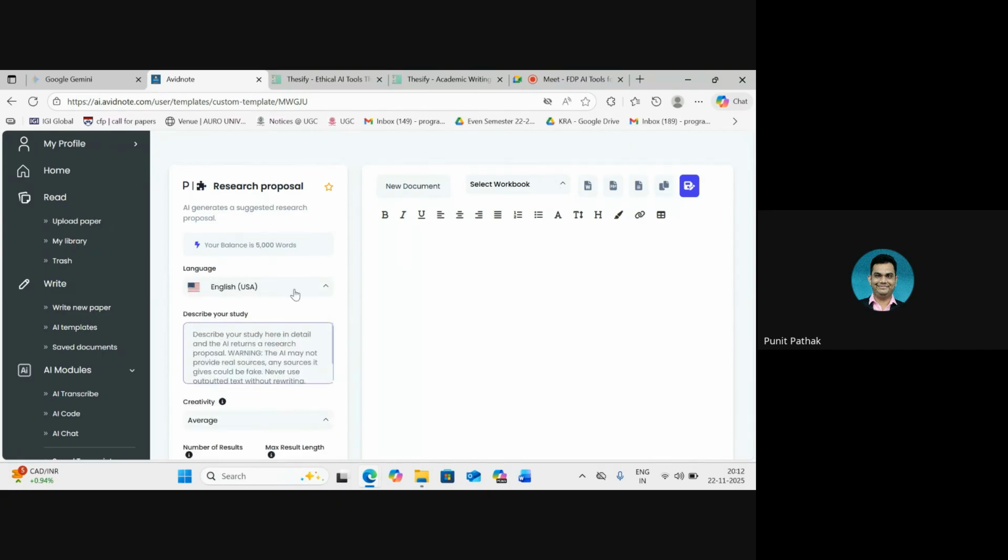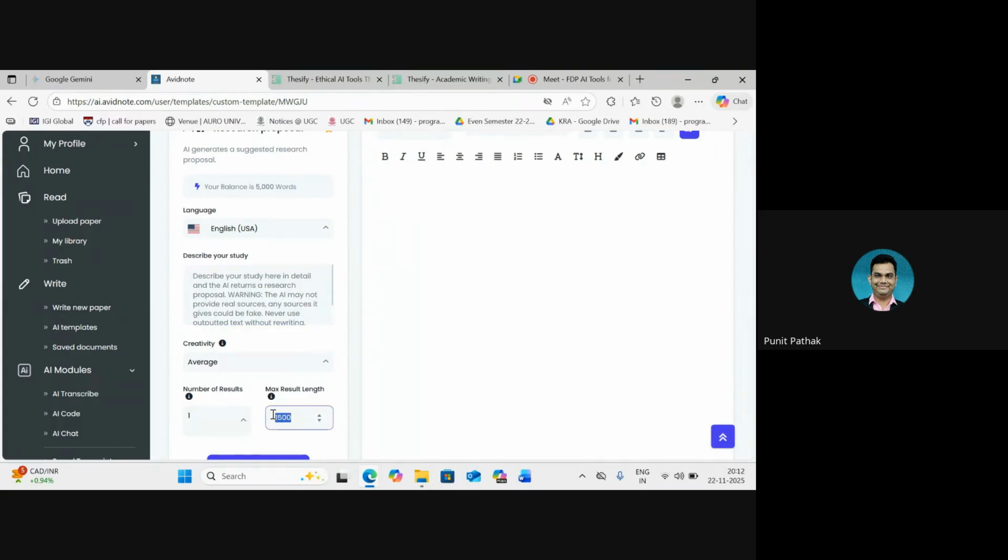And then this is the main part where we have to describe the study or the topic. So I'm going to go with the same topic or the same example that we have been looking at over the past few days. And then we have to set the level of creativity.